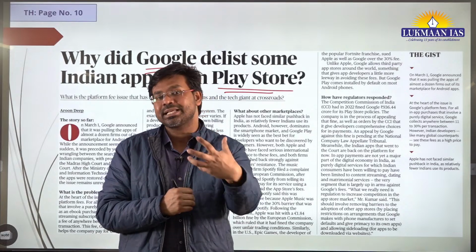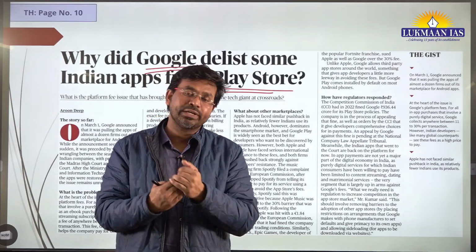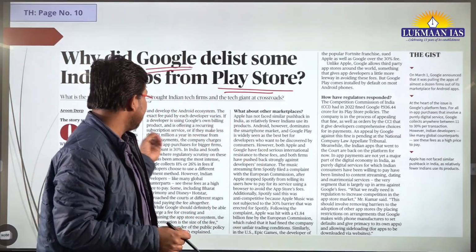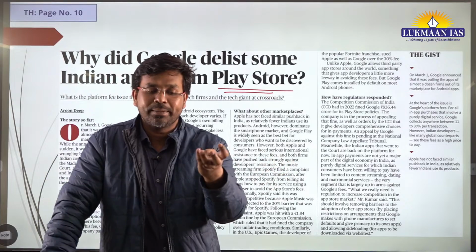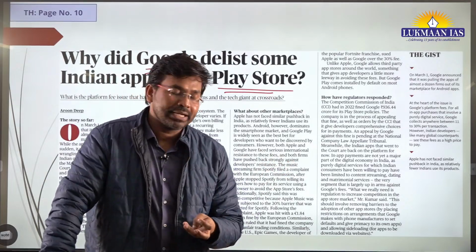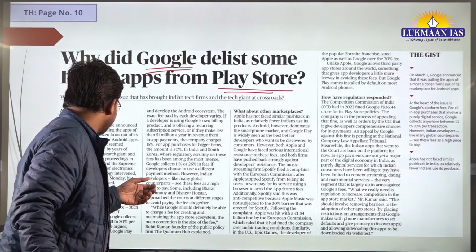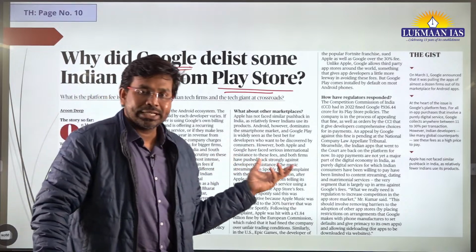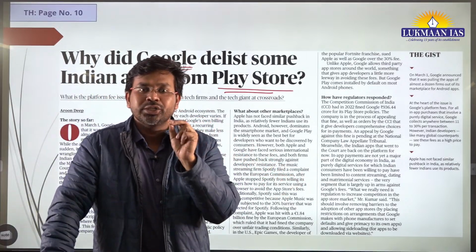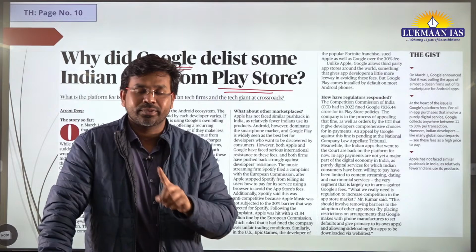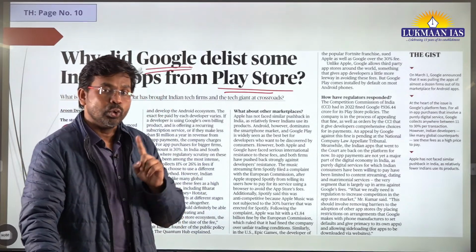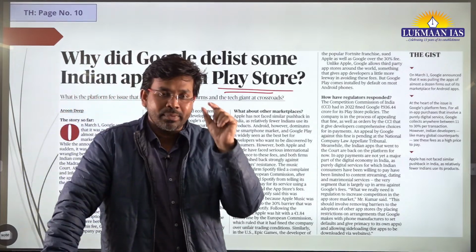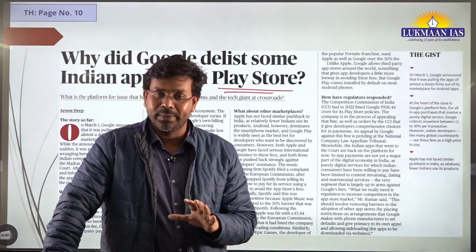There are some business applications also where if you want to avail some services, you need to make payment. For example, here they have given names of some of those applications. One of the applications is Bharat Matrimony. There are other music related applications also. Kuku FM is another application. So basically what has happened, Google charges some platform fee. It charges platform fee to whom? To the businesses who are developers of applications, who have got their application listed on Google Play Store.